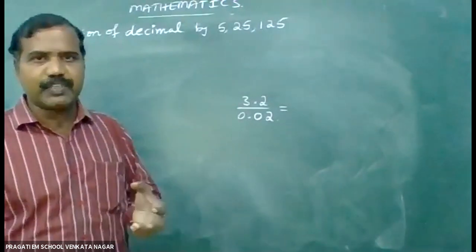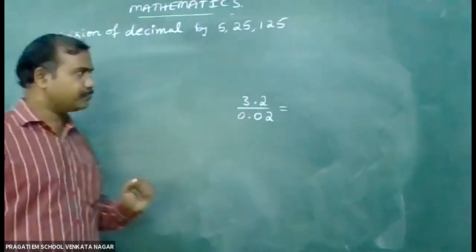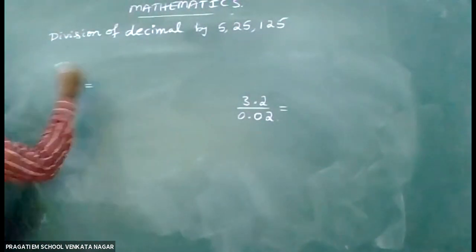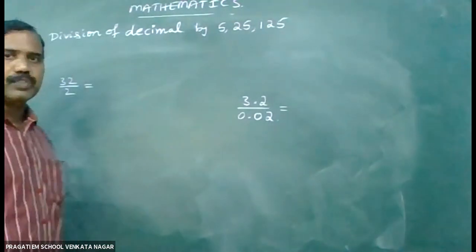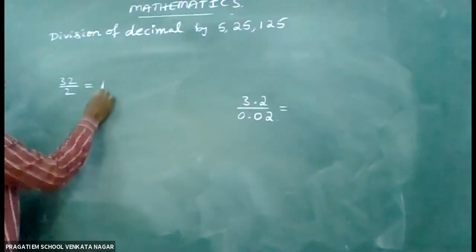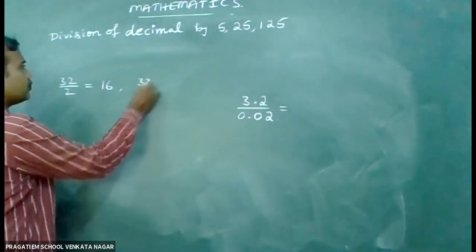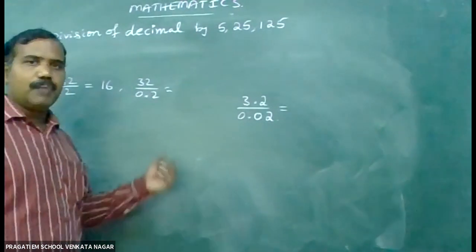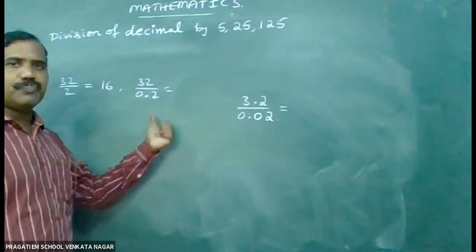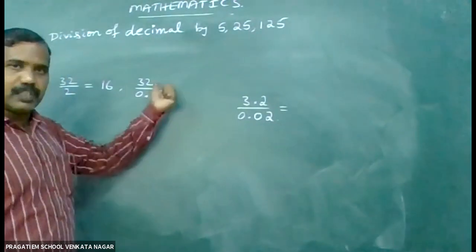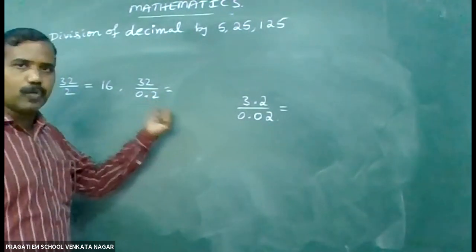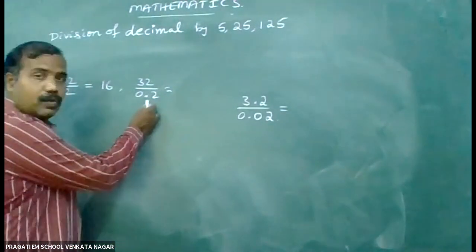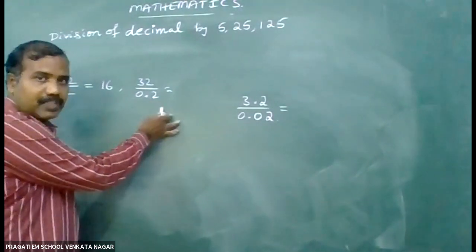Okay, children. Now let us see the sequence of such kinds of decimal numbers. If you find any sequence, you can say the answer. 32 by 2 means 16. If you want to divide 32 by 0.2, you just write 0 by counting the number of digits after the decimal point.